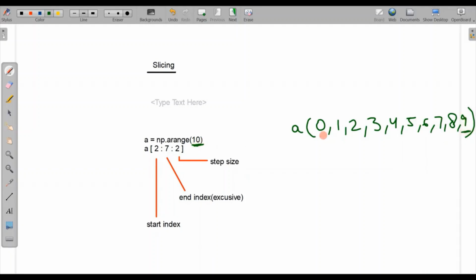So here it will start from 0 and end at 9. Now slicing always works on indexing. Here we have the first index. The first value will be the start index. The second value will be the end index, but it also follows exclusive because the last value will be exclusive, and this is always the step size.